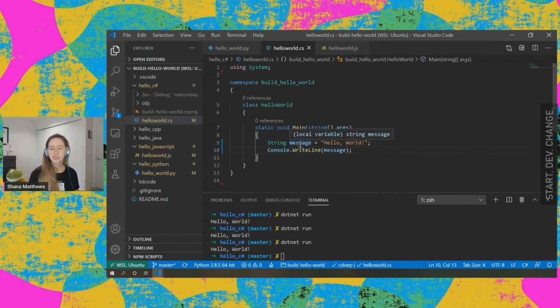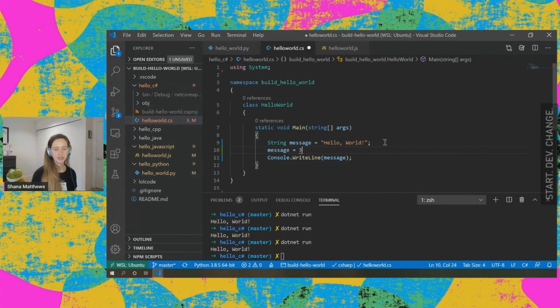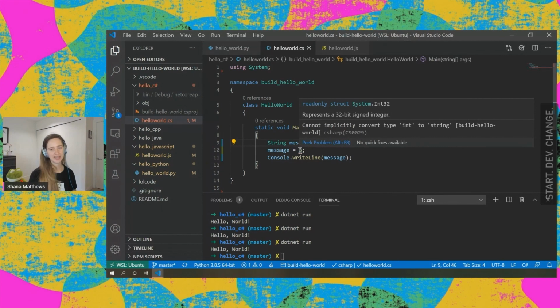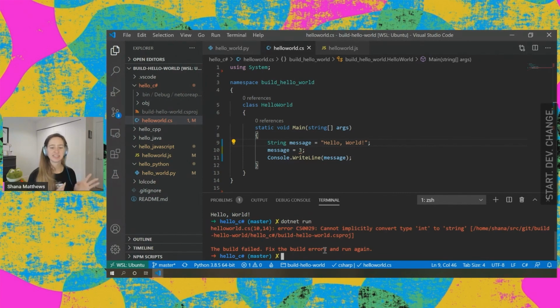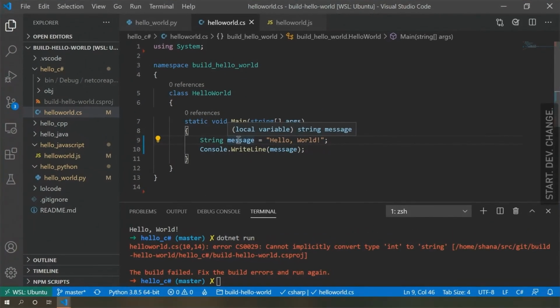I talked about typing. So C# is not as chill about typing as Python is. So we have said that message is a string, and if I try to change message later to another type of variable, like an integer again, C# is going to tell me it can't implicitly do that. So it's going to give me an error by default unless I do some fancy stuff to try to fix that. So we're seeing this cannot convert type int to string, and that's because C# is convinced message is a string. So that strict typing, what we call that, is one of the things that can make it easier for C# to be really fast.